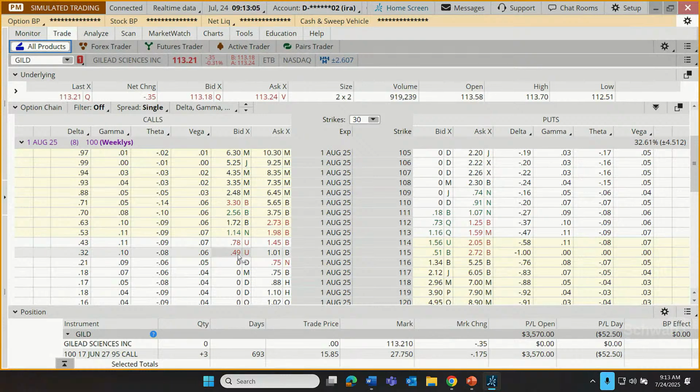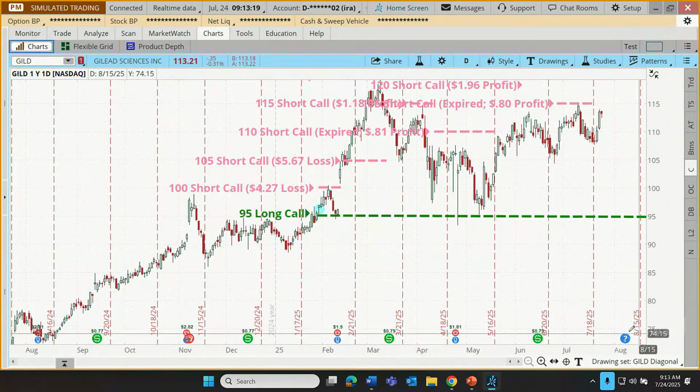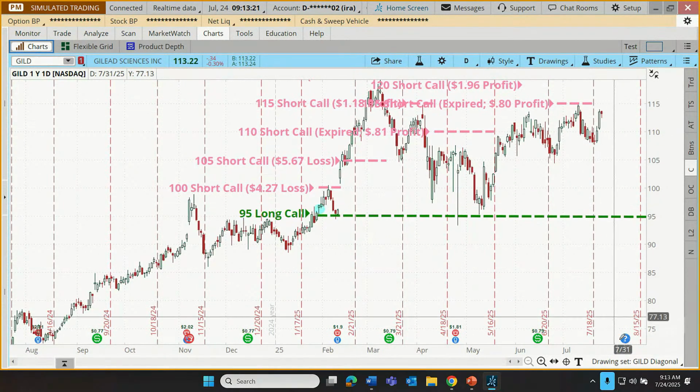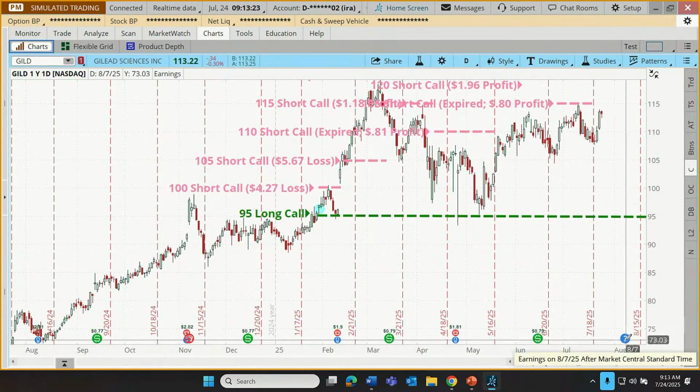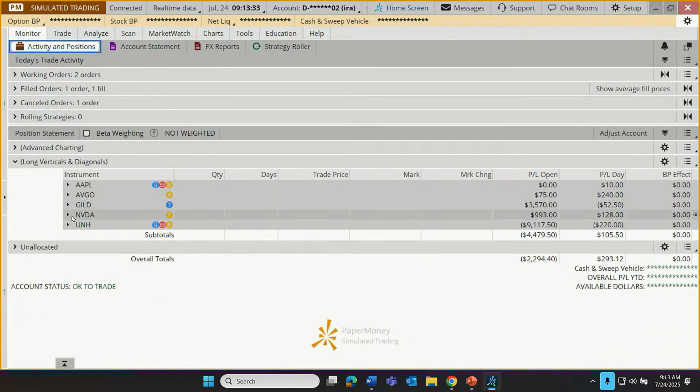I think for some traders, they would just sidestep this, even though it expires before the earnings. That's nice for the trader who wants to avoid the earnings with a short contract. But I think we're just going to say for this one, we're just going to hold that long through that earnings announcement. Could go well, it could go poorly, but we'll see how that goes. All right, but let's go back here. We're going to leave Gilead alone.